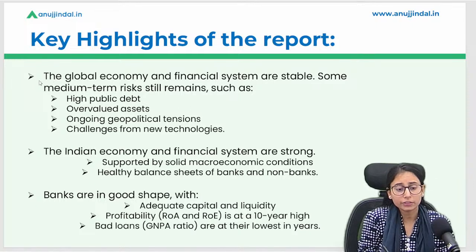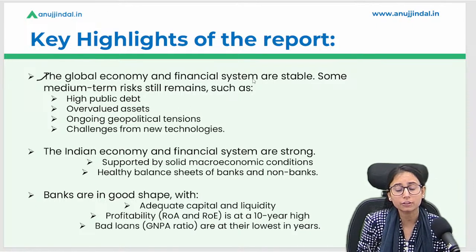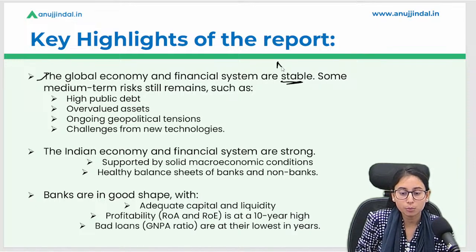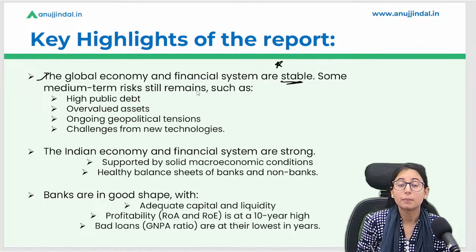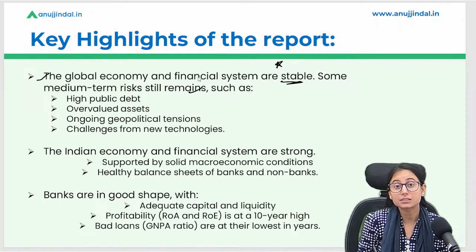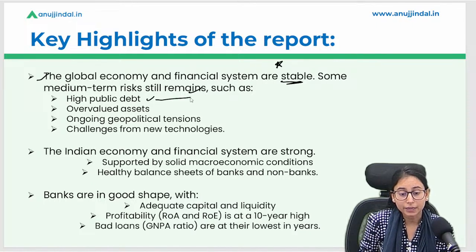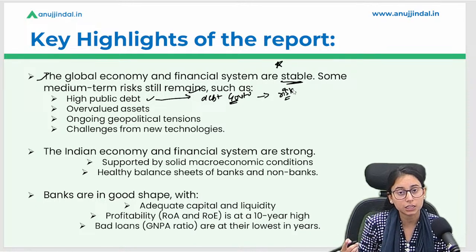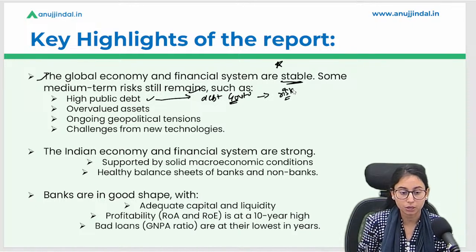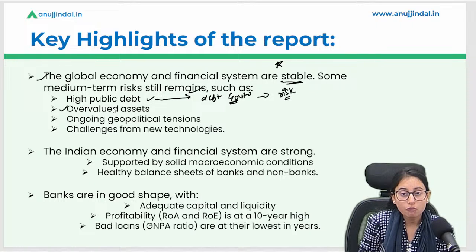Okay, so let's look at the first point, which says that the global economy and the financial system are stable. The report says that the global economy and the financial system are stable enough, but there are some risks. One is high public debt. That means there are high levels of debt by governments, and hence it is a risk that can emerge as a significant risk for a financially stable global economy. The second point is overvalued assets.